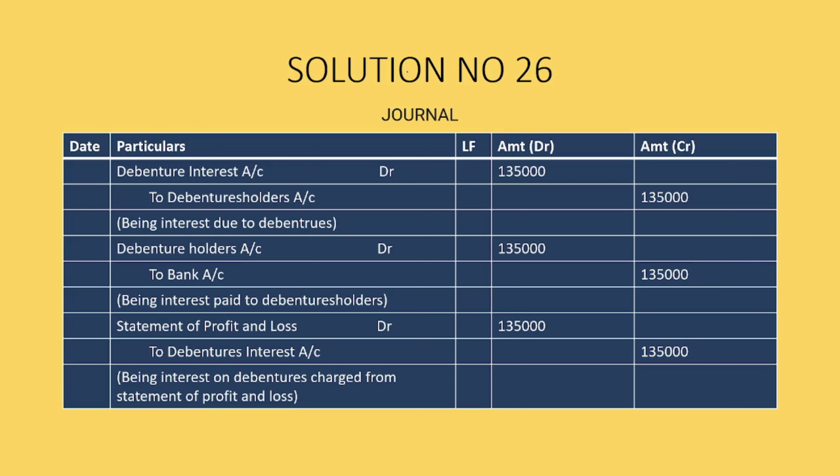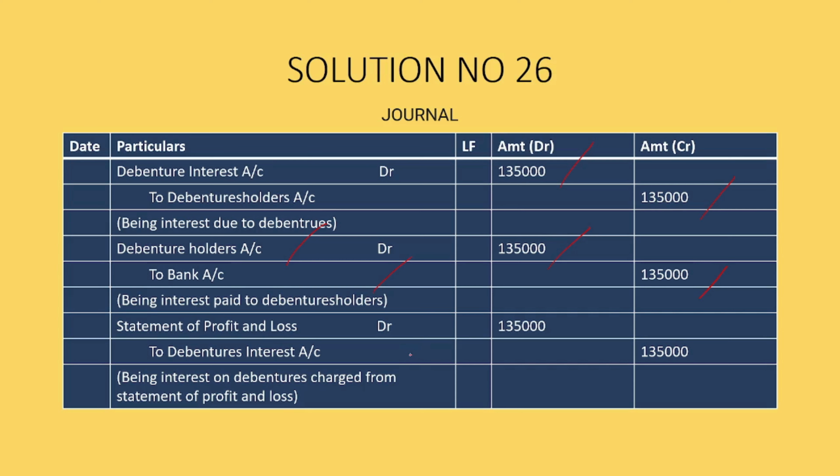Debenture interest account debit 1,35,000, to debenture holders account 1,35,000. Here the interest is being due to the debenture holders. The debenture holders account debit 1,35,000, to bank account 1,35,000.